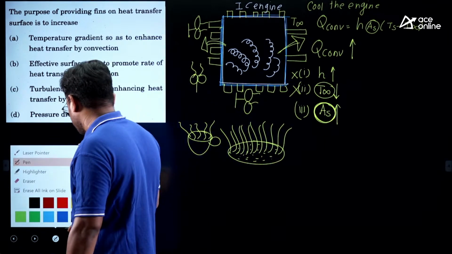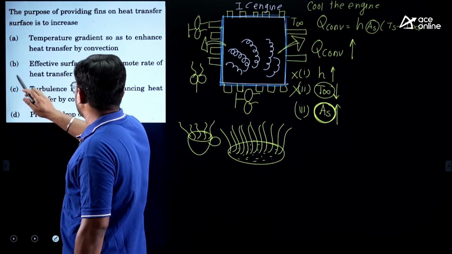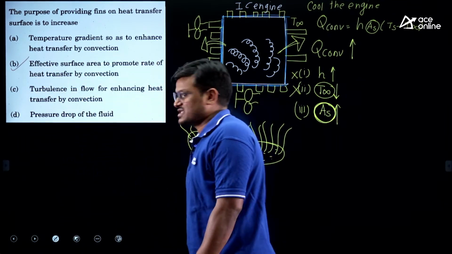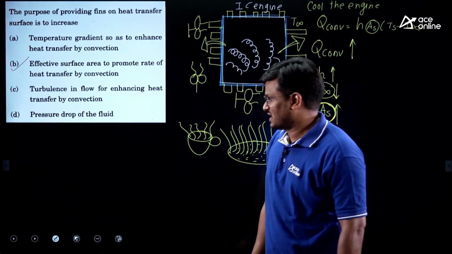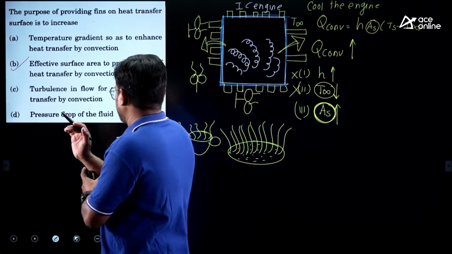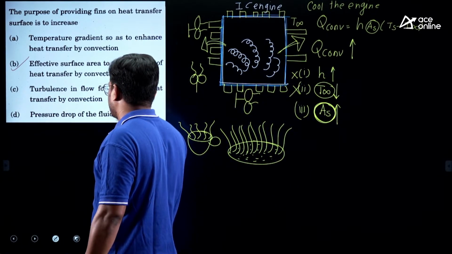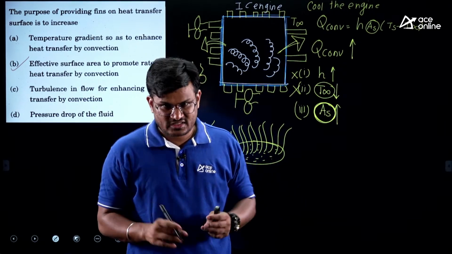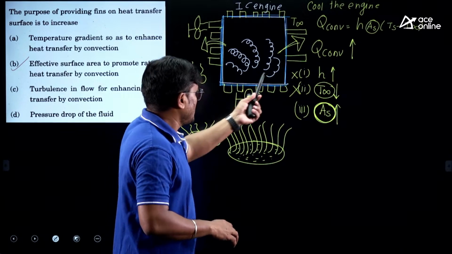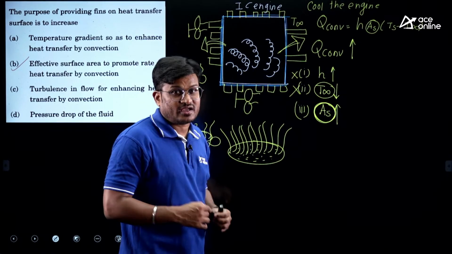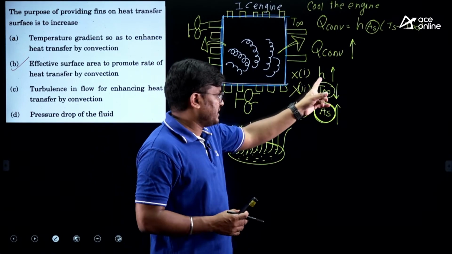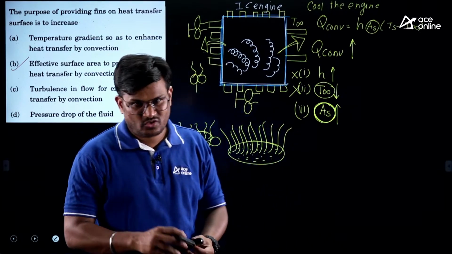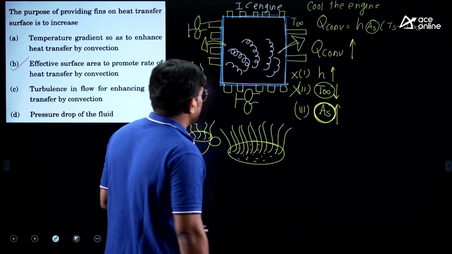No. Among all the options, we can pick effective surface area to promote the rate of heat transfer by convection. So what are fins? Fins are the extra area attached in order to increase the heat transfer rate by convection when H is not increasing. If H increases, why do we need fins? We don't need fins. Okay, so that's the case.